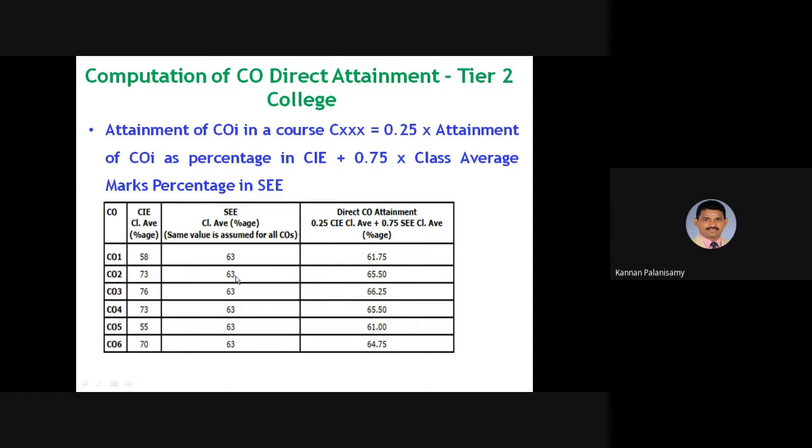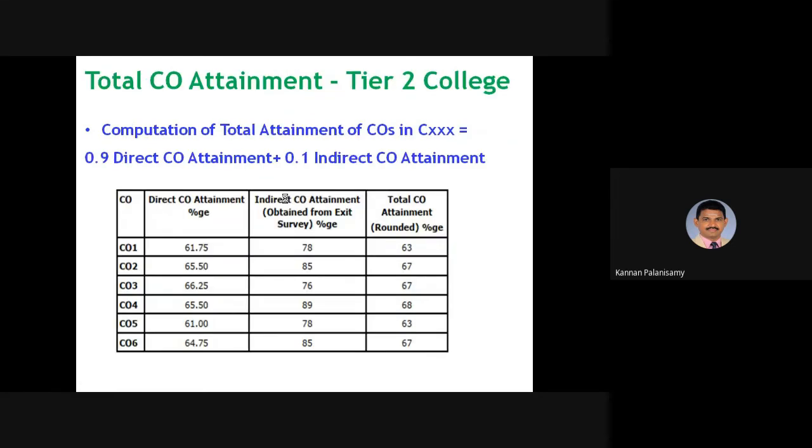This is the same for all the COs, and you have to give the weightage accordingly, and you have to find out the direct CO attainment, right? So this is the way of doing this computation of CO direct attainment, and computation of total attainment of COs. Direct attainment is this much.